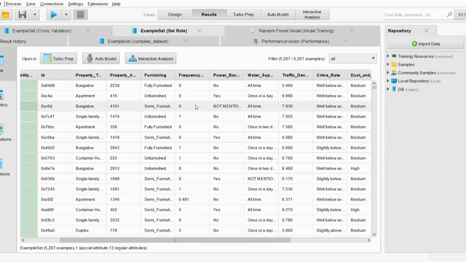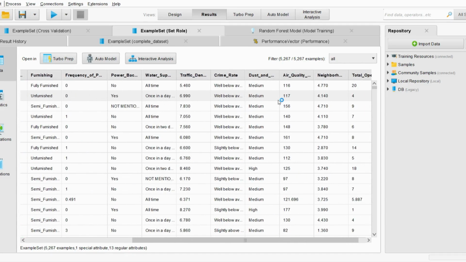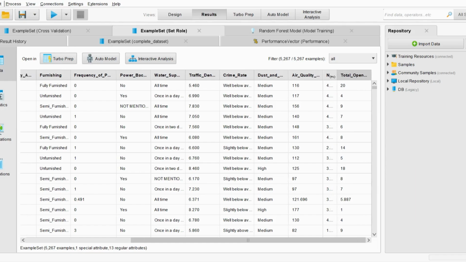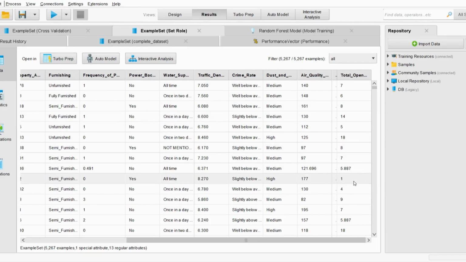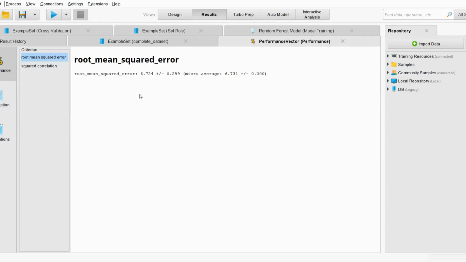And you can also see how many values there are here. This is the frequency, some of them are numerical values and some of them are categorical values. And here we can also see the total openings feature that we created. So these are the different features that exist.